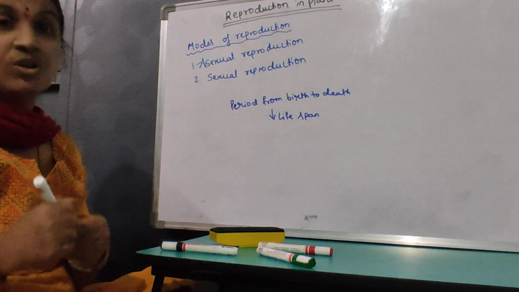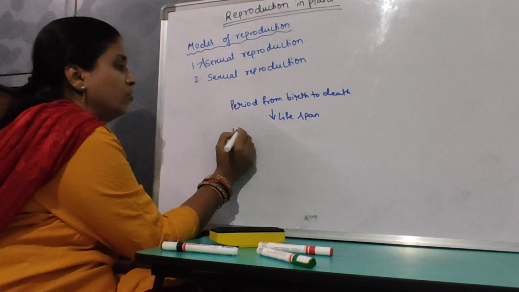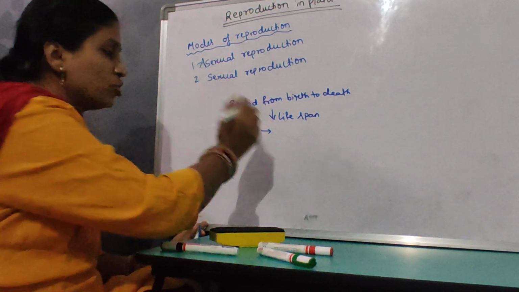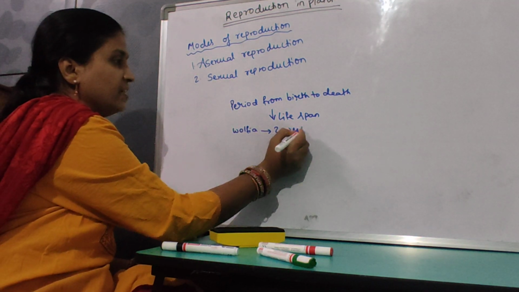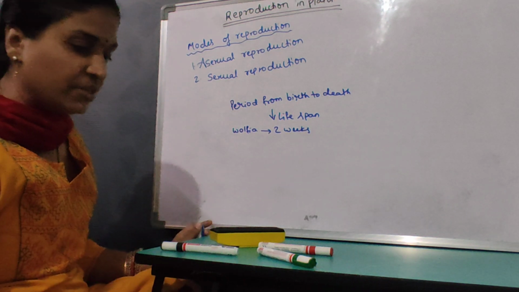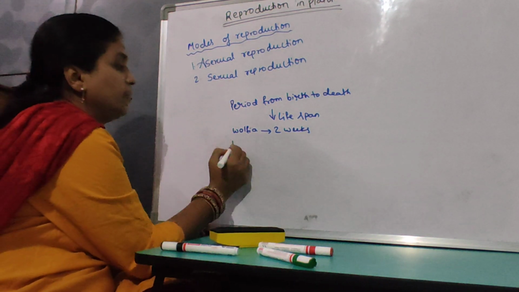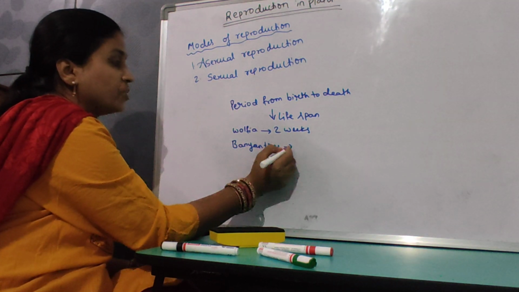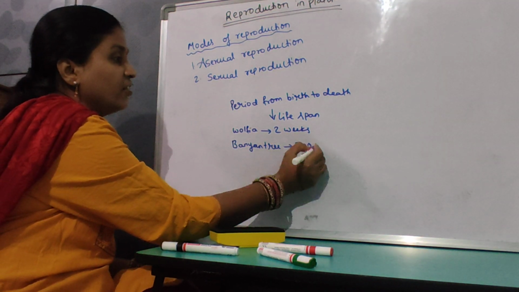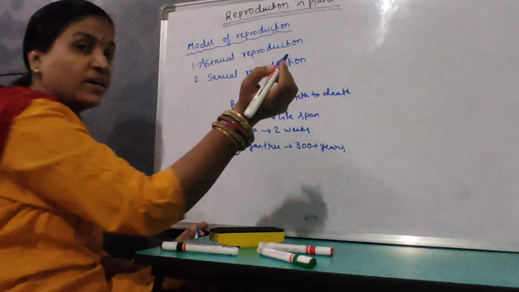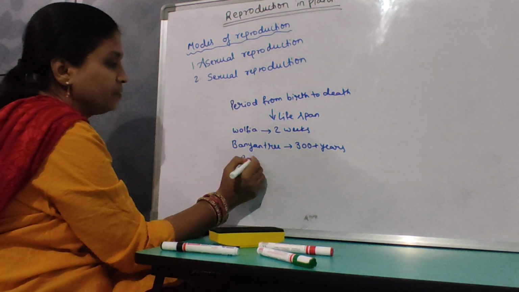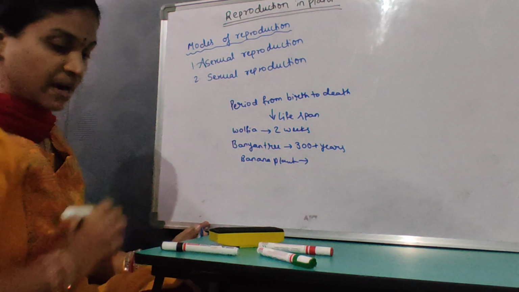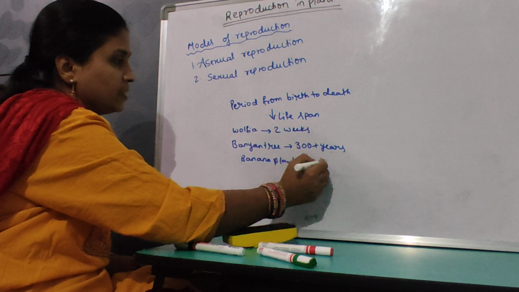For example, if you take Wolffia, the smallest plant, it has a lifespan of 2 weeks. The banyan tree has a lifespan of 300 plus years. A banana plant's lifespan is 2 years.